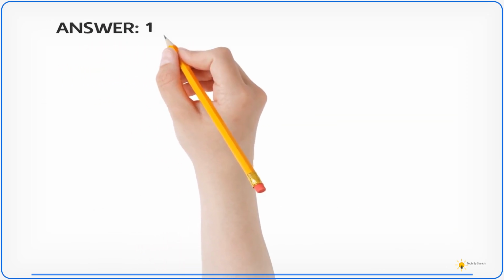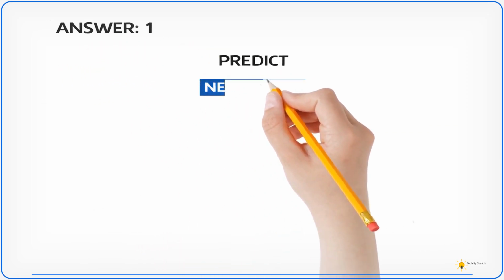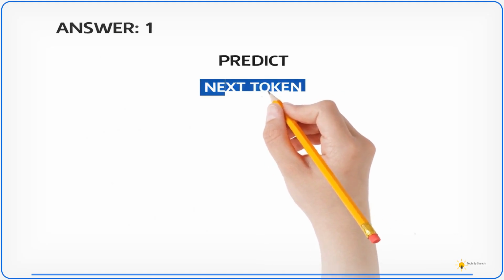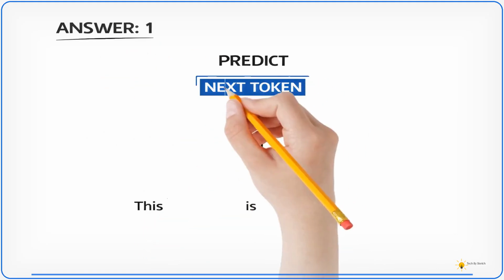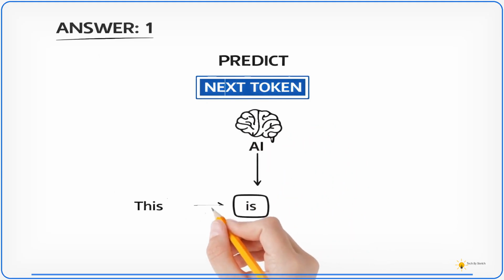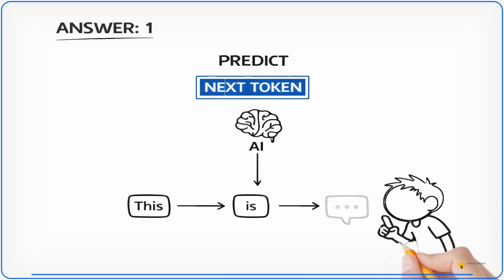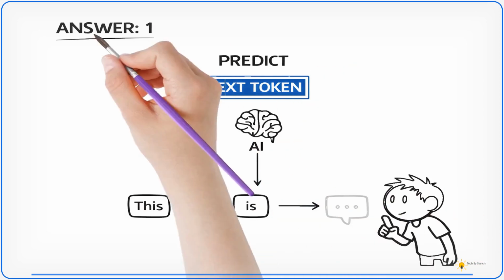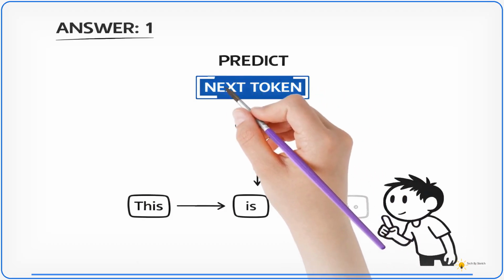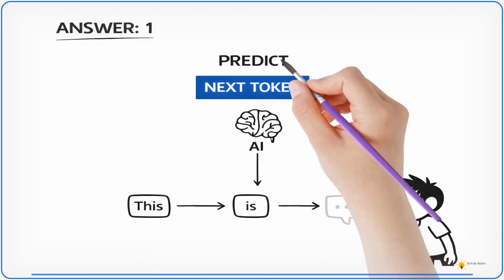The correct answer is 1. Predicts the next token. Large language models generate output one token at a time by predicting what should come next based on context. This simple mechanism is the foundation of very powerful language generation.